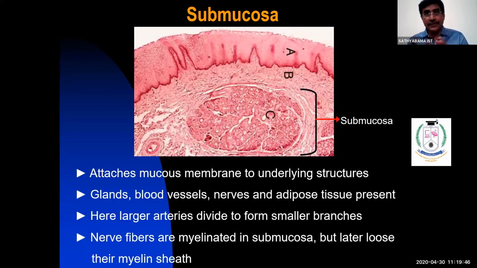As I said, the major blood vessels enter into the submucosa from the bone. So this is the fatty tissue, and salivary gland, and you have the major blood vessels and neural elements present in the submucosa. The submucosa attaches the mucous membrane to the underlying structure. It's very important. The submucosa attaches the epithelium and connective tissue to the underlying periosteum. This is the epithelium, this is the connective tissue, this is the submucosa.